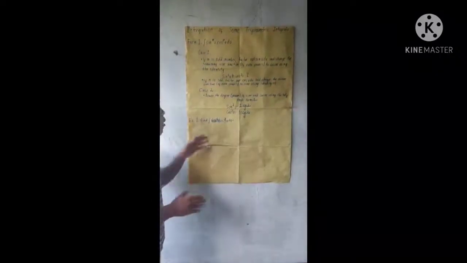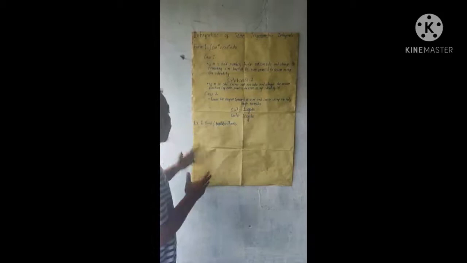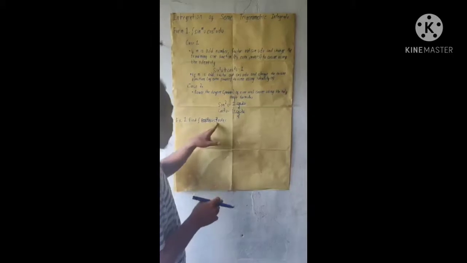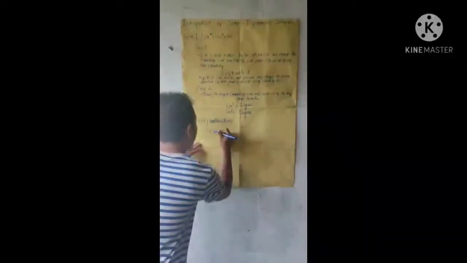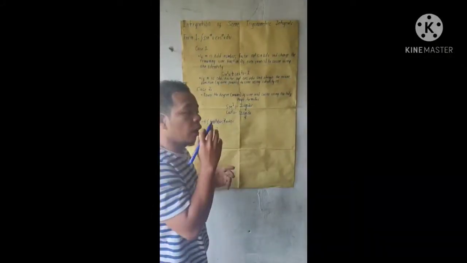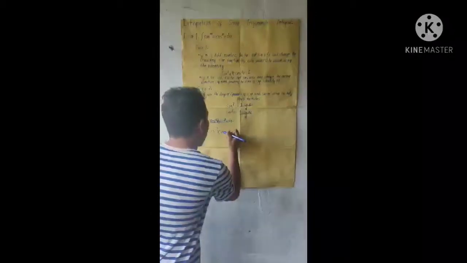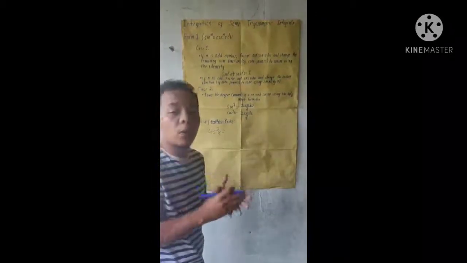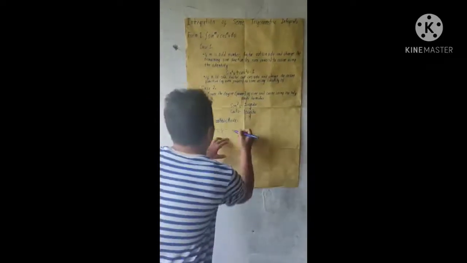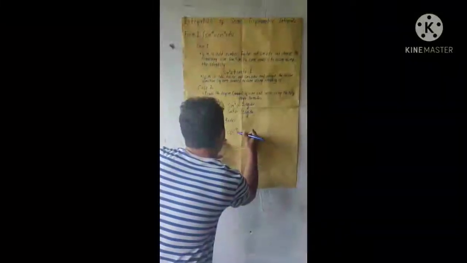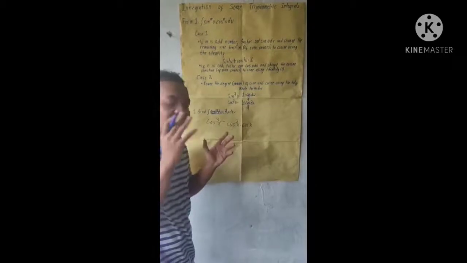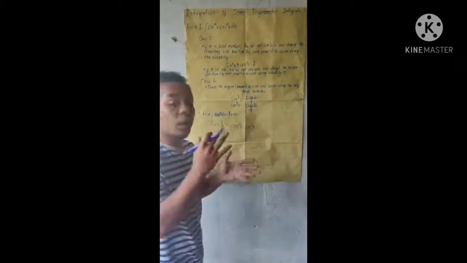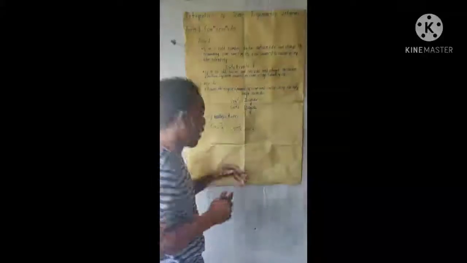Here is an example for this form. Find the integral of cos^3 x dx. First, copy cos^3 x, which equals cos^2 x times cos x. Then it equals (1 - sin^2 x) times cos x.